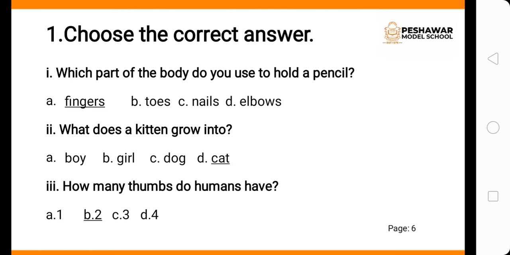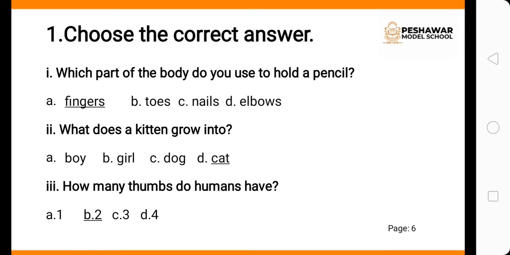Now let's open your books and page number 6. Here we have question number 1. Choose the correct answers. First one is which part of the body do you use to hold a pencil? Fingers, toes, nails, elbow. So correct option is fingers.